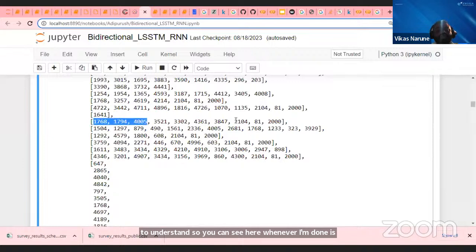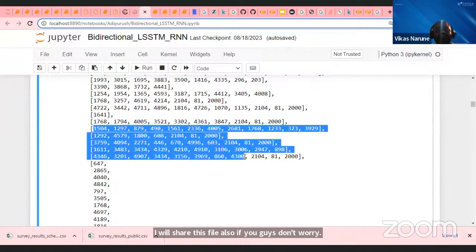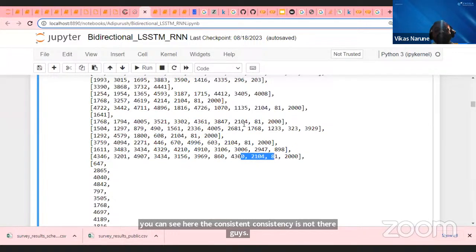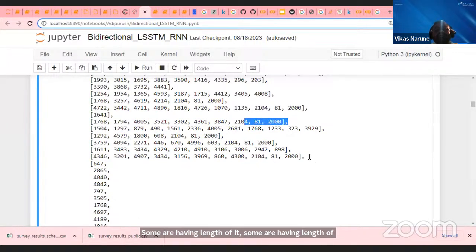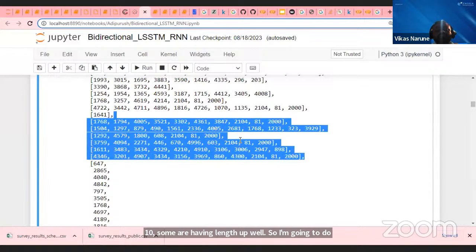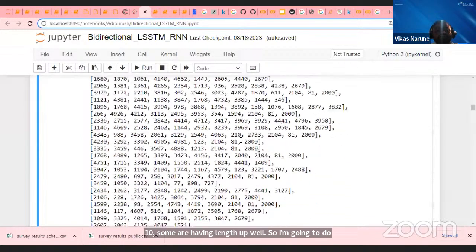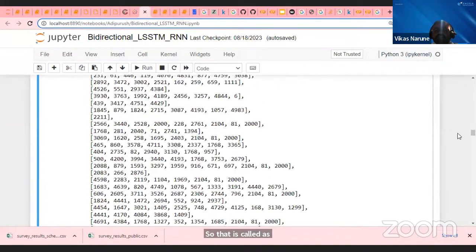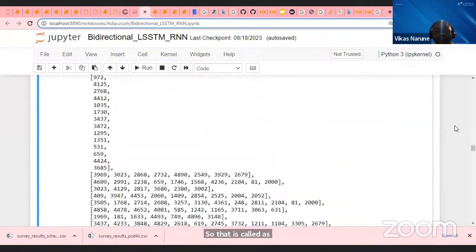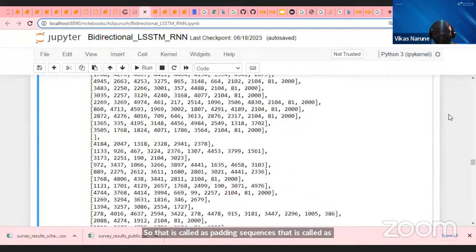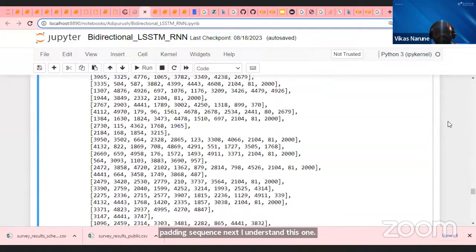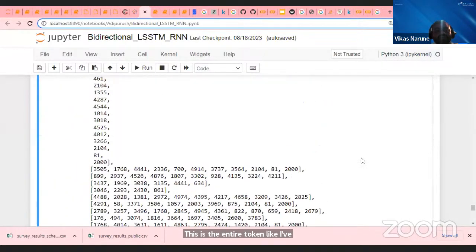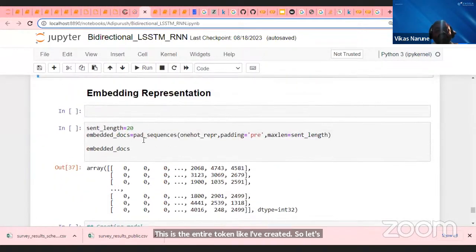You can see here the consistency is not there, guys. Some have a length of 8, some have a length of 10, some have a length of 12. So what I am going to do is convert them to the same sentence length. That is called padding sequence, guys. Let's understand this one. This is the entire token set I have created. So this is what I am trying to do. That is called padding sequence.